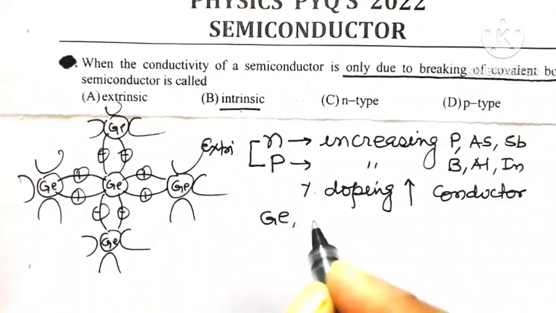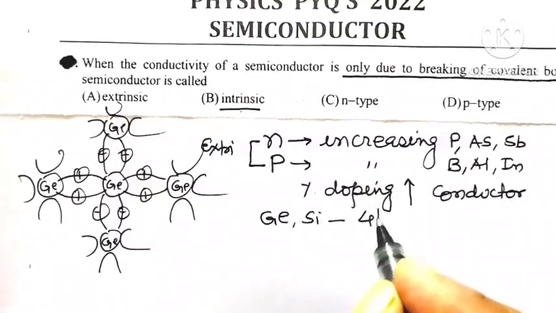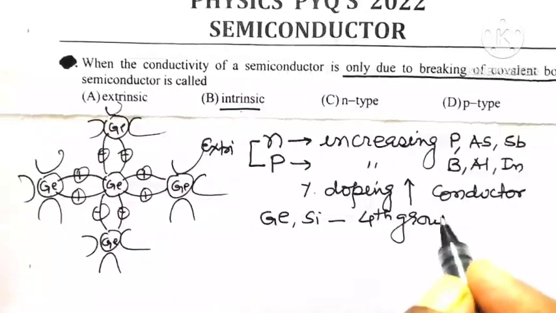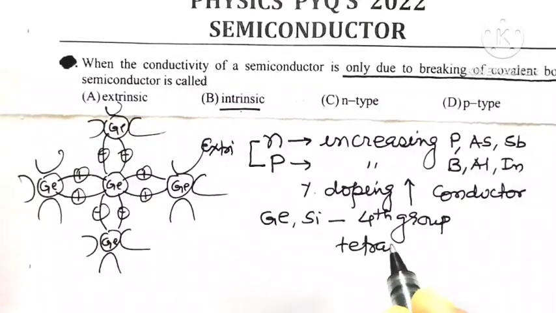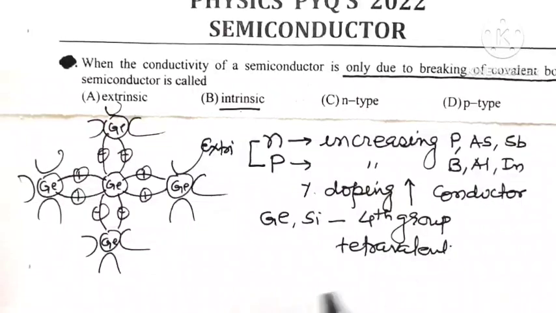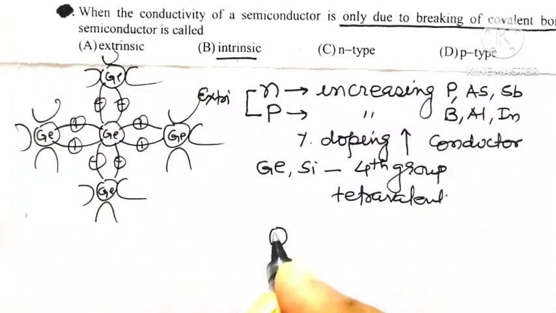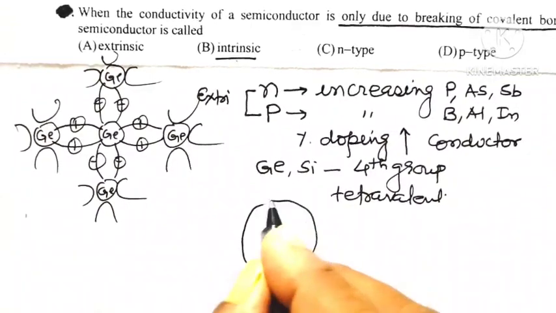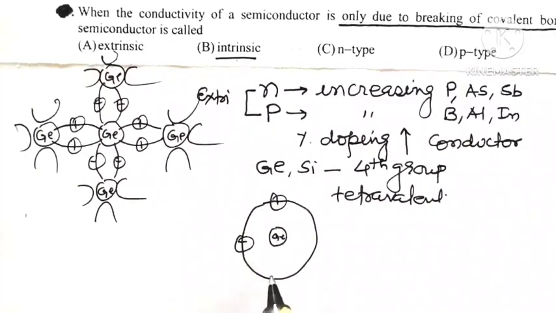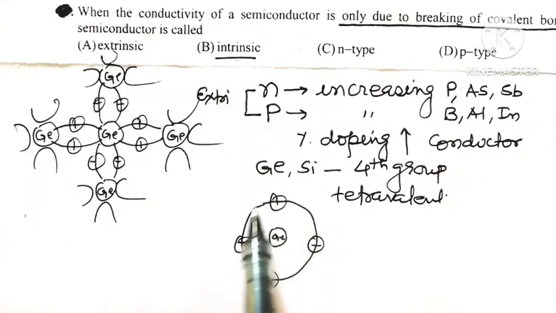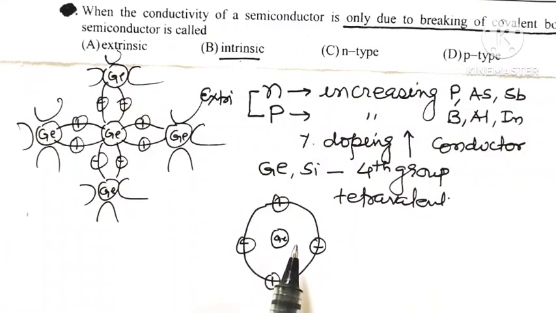Remember, germanium or silicon belong to the fourth group of the periodic table, means they are tetravalent. Tetravalent means they have 4 electrons in their outermost orbit. And we know that when germanium has 4 electrons in its outermost orbit, in order for the germanium atom to become stable, how many electrons are needed in the outermost orbit? It requires 8 electrons.